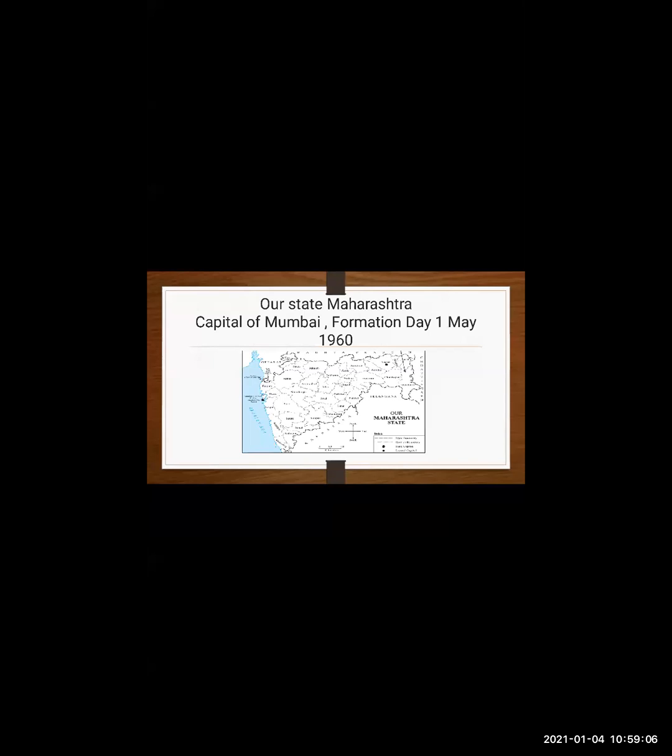Our state is Maharashtra, capital of Mumbai. Formation date is 1st May 1960. When was our Maharashtra formed? It is 1st May 1960.